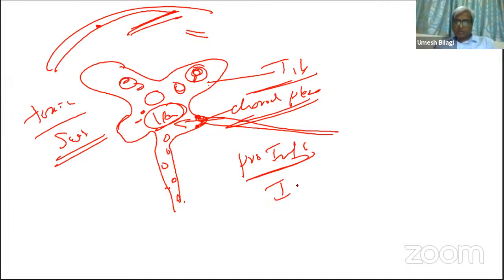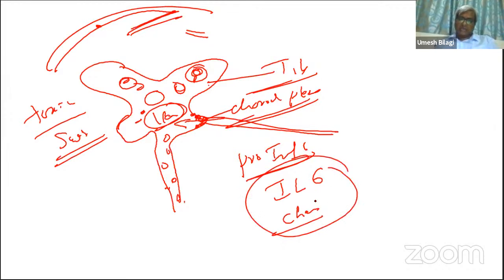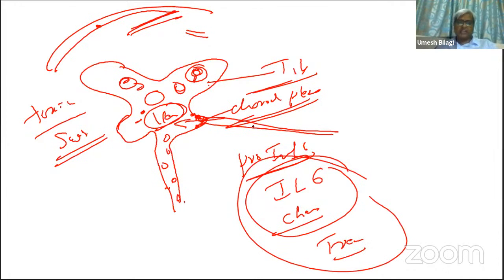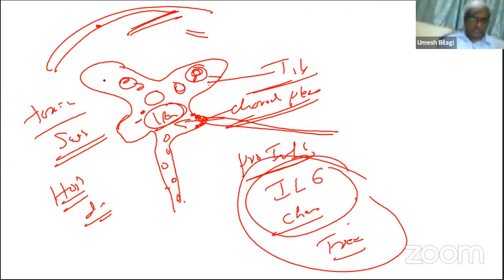It will make all the cells here, it could be microglia, all the cells inside here, secrete interleukin 6 or all the chemokines, and even free radicals. All of them will get secreted here. Once these come into play, then the real fight starts. This is our host defense, which is actually the reason for the damage to us.